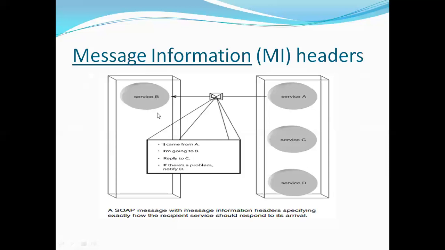Then if the service is successfully executed, provide the reply to service C. And if the request fails, if any problem arises, then notify D. So that envelope covers everything. If the service is executed successfully, what action should be taken? If the service fails, what action should be taken? So web service addressing plays a vital role.